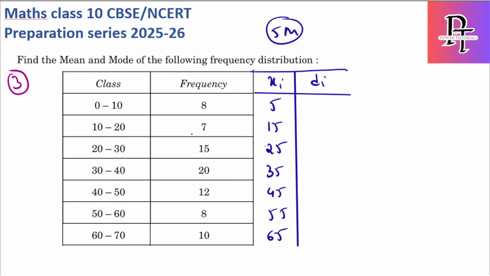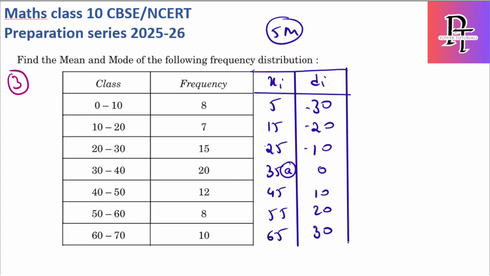Now what is the d value? For this I will assume the mid value as the assumed mean, which is 35. So 35 minus 5 is 30, 35 minus 15 is 20, this will be 10, 0. That is xi minus a. Now I got the di values. Now di into fi I need to do.